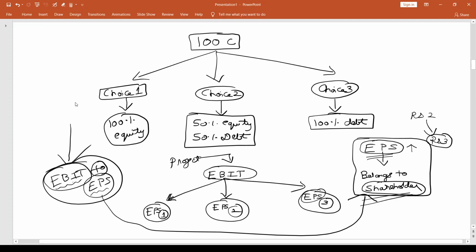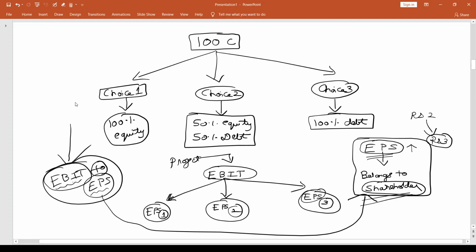So with this discussion, you should be able to think in your mind how you are likely to proceed with this analysis. You would be starting with EBIT for several choices, right? There are going to be several choices of financing available. You're going to be looking at the EBIT you're going to get, and for every choice from the EBIT you're going to travel to the EPS considering the facts of that choice, and whichever choice gives you the highest EPS, that is exactly what we are going to be pursuing.